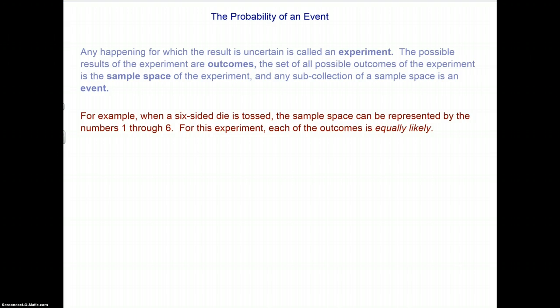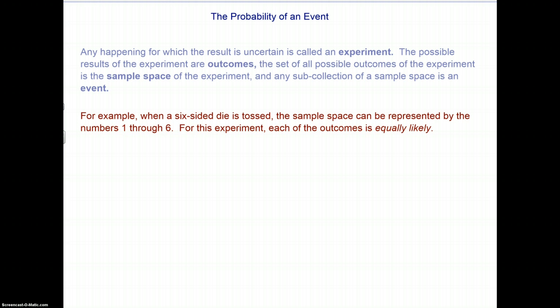So just some terminology, which is really important, so you know what you're referring to. Any happening, anything that goes on for which you have an uncertain result or an uncertain outcome, we can consider an experiment. Flipping a coin can be considered an experiment because when you flip it, you don't know whether it's going to land heads or tails. Okay? The possible results of that experiment, in the case of the coin toss, are the outcomes. So the outcome could be heads or tails in the case of flipping a coin. We're not going to count if it lands on the edge.